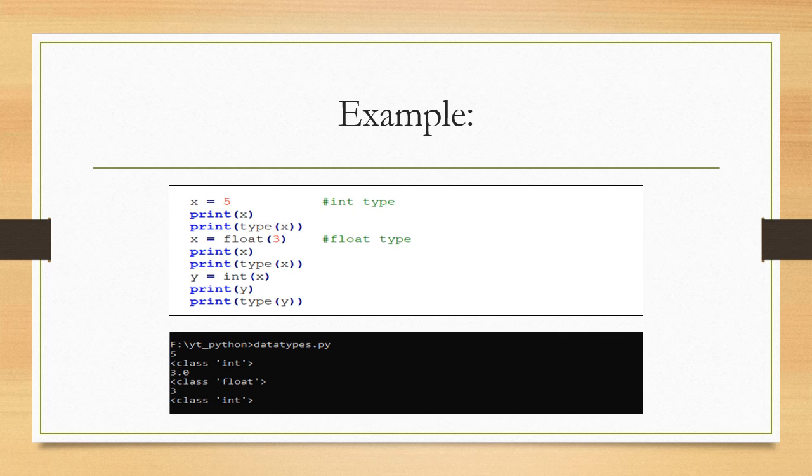Now x already has a float value, so I am converting it to integer, which will be 3, and assigning that value to y. So y will be 3, but it will have integer type as we converted x to integer before assigning the x value to y. So I am getting 3 as the output of y and the type of y will be integer.